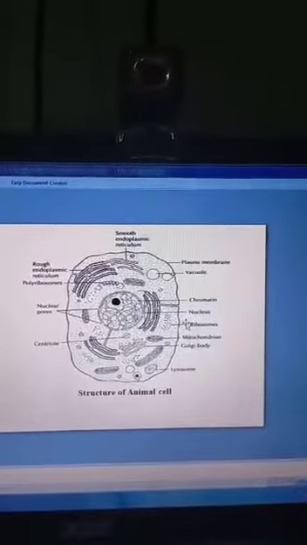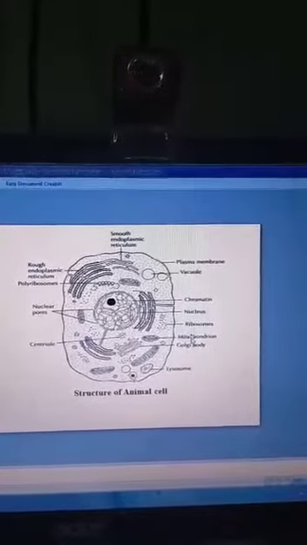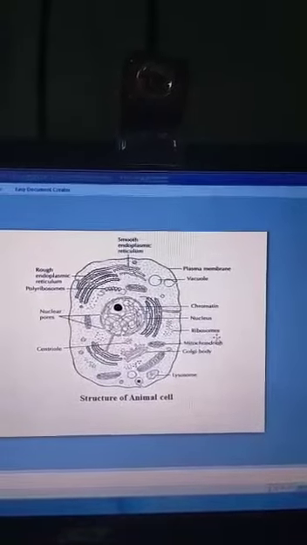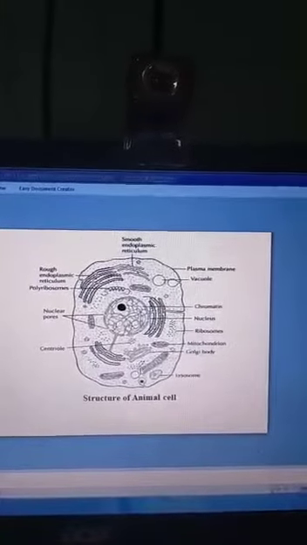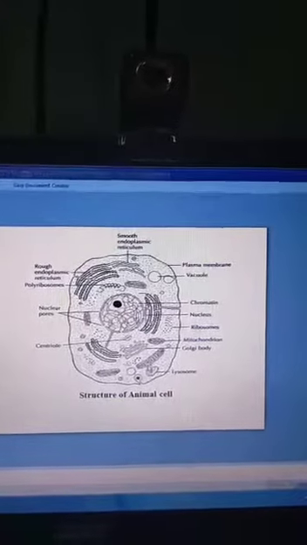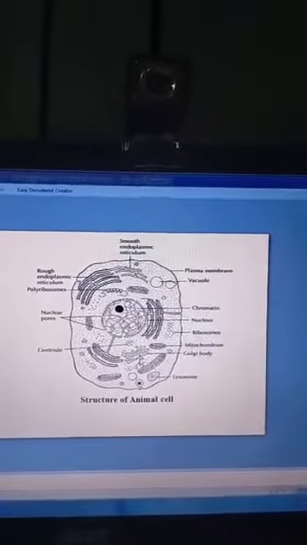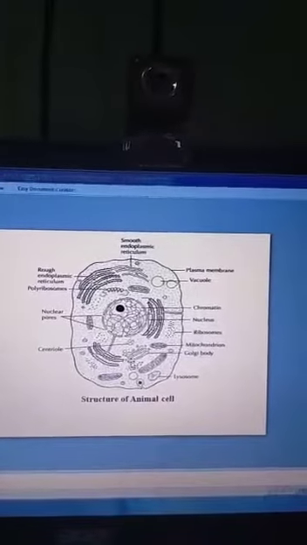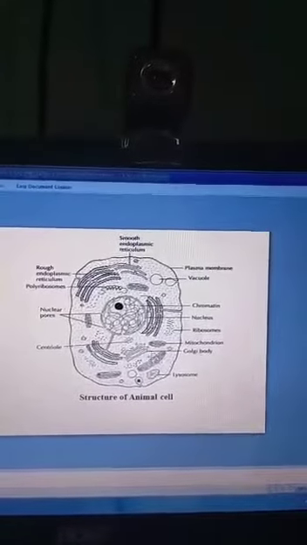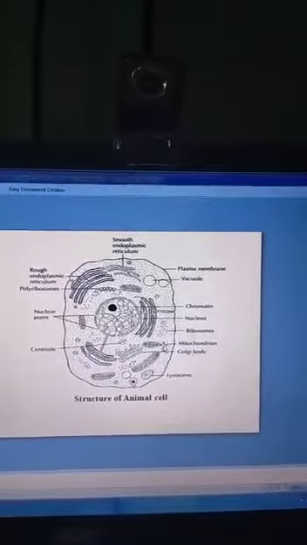Okay, next one, mitochondria. Mitochondria is very interesting. Mitochondria is the powerhouse of the cell. It converts food into usable energy. Mitochondria are spherical and rod shaped, which is very important. Its function is to produce energy in the form of ATP. It gives that energy to the cell for cell respiration, which is very important. Mitochondria are also found in microorganisms.